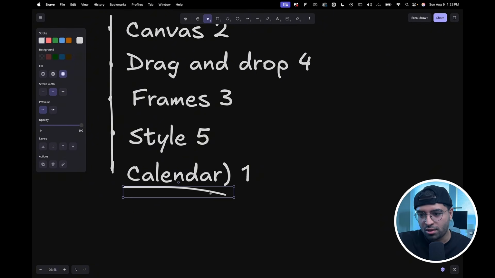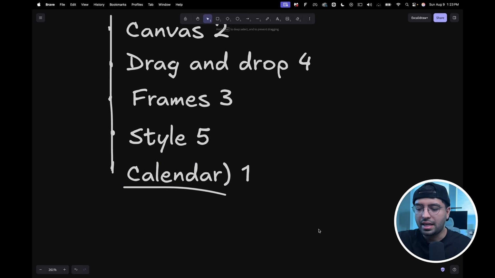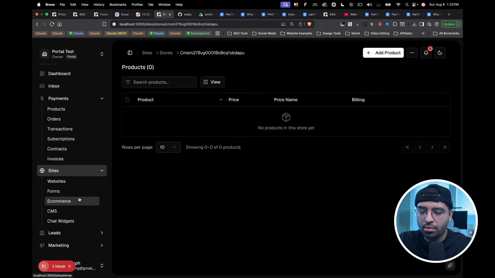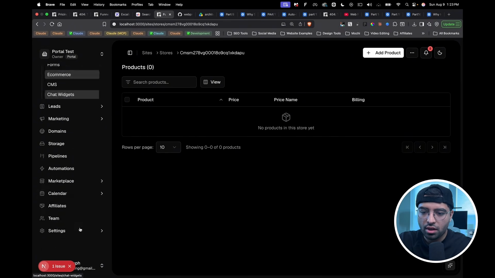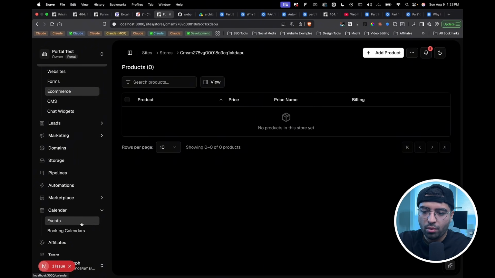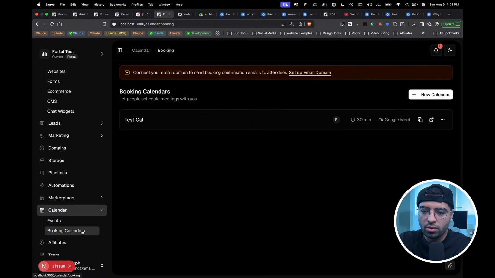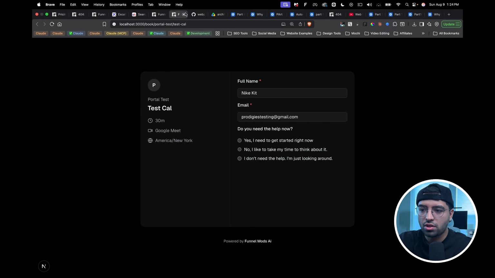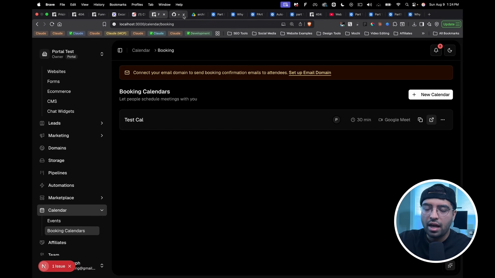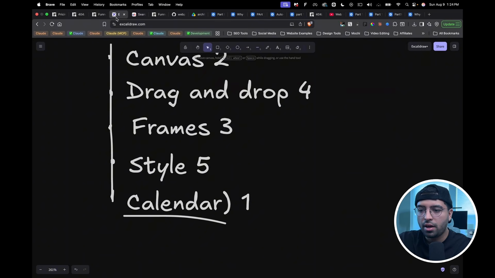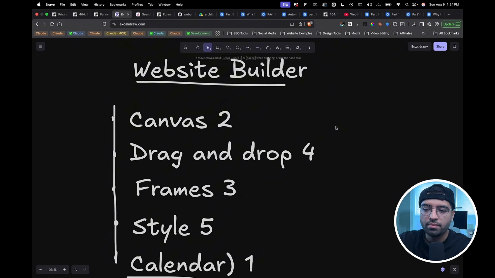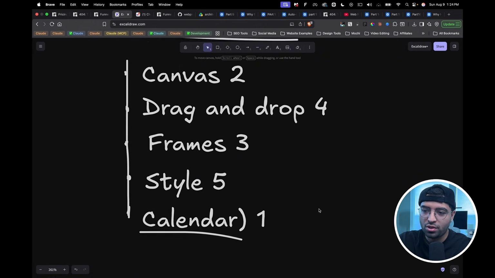So what I would actually do is finish building calendars in my app first. And I do have calendars in my app. This is localhost, but you see down here, I have calendars. And what I would do, guys, is first build the booking calendar. So this is the booking calendar, right? I'd build this first. That way I have this ready to go when this feature needs to be built. So this is what I would approach first.